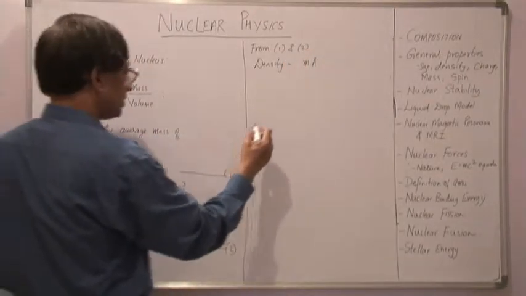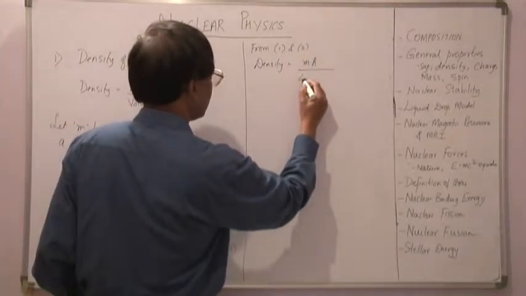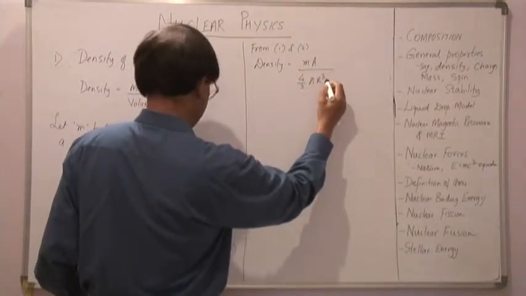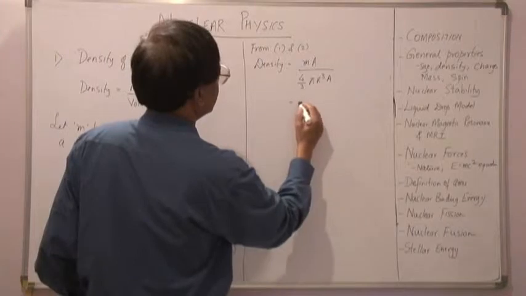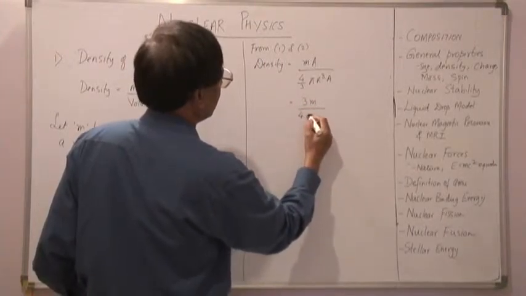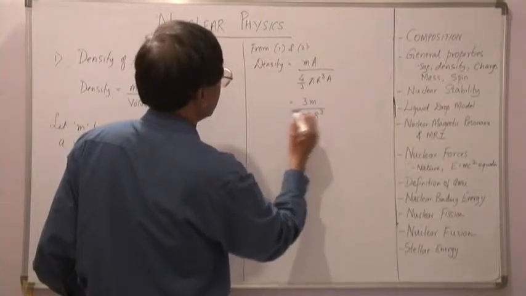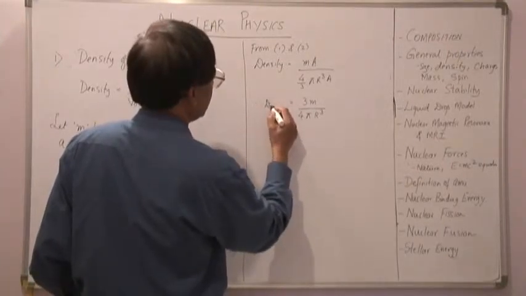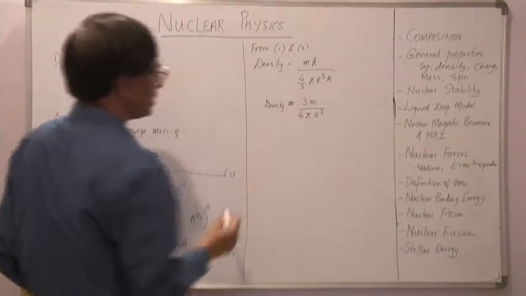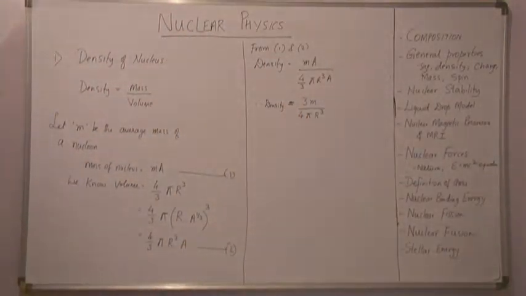I find that density is equal to mA divided by 4/3 pi r naught cube into A, which is the same as 3m divided by 4 pi r naught cube. Therefore density is equal to 3m divided by 4 pi r naught cube.